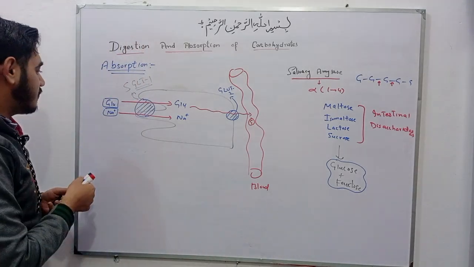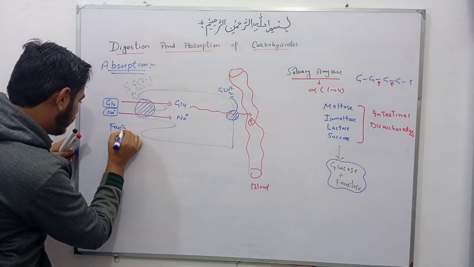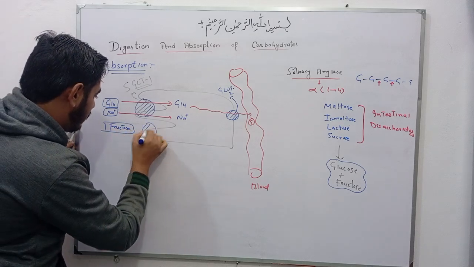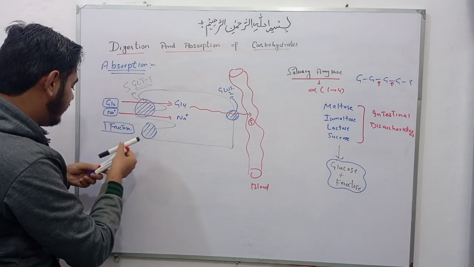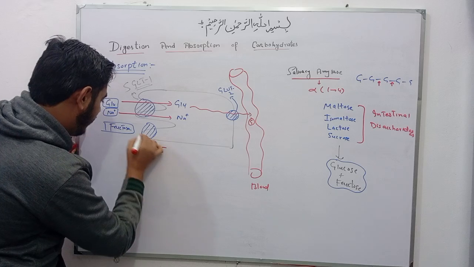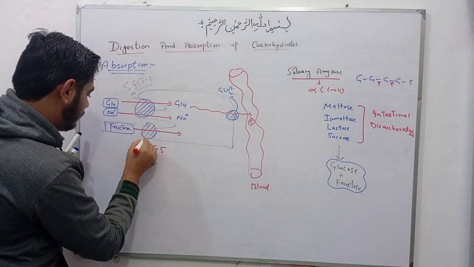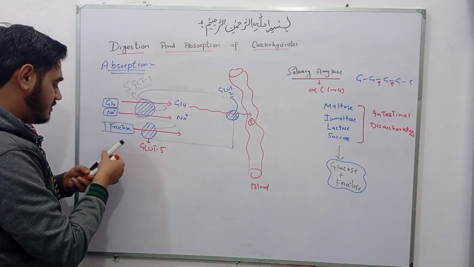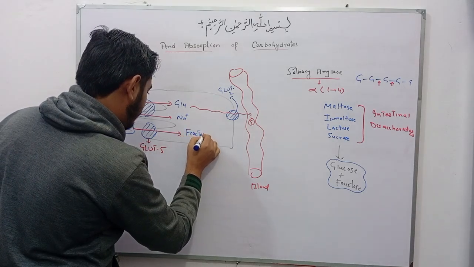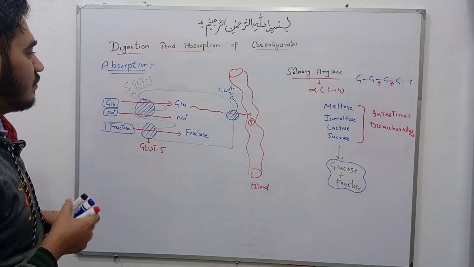Now coming toward the absorption of fructose. This fructose is absorbed through GLUT5 transporter protein into the intestine. This is the fructose. Okay friends, ये absorption थी, absorption of carbohydrates.